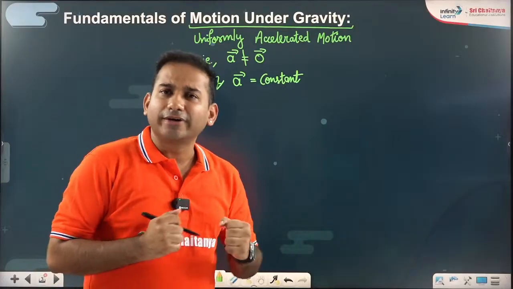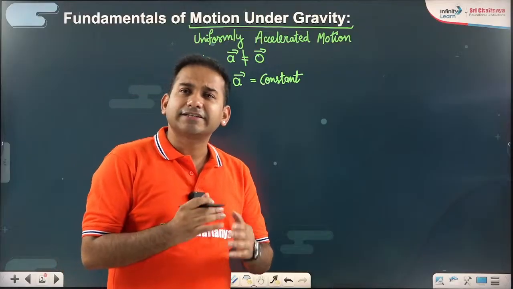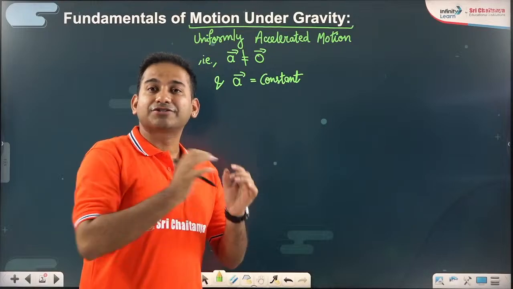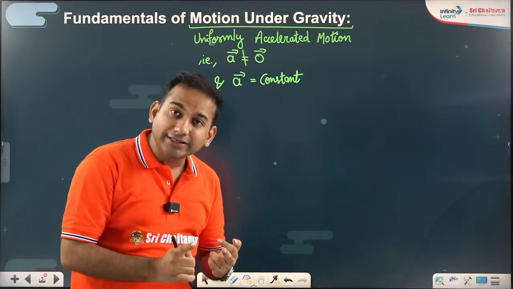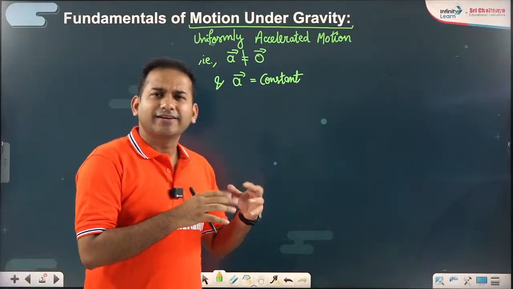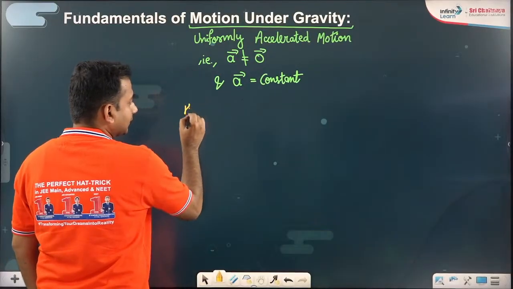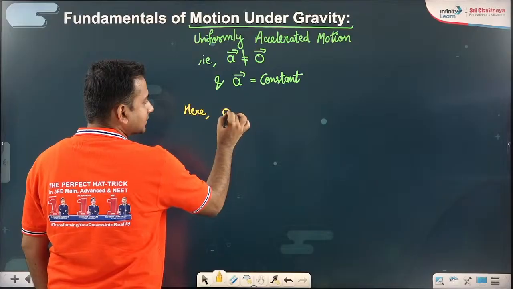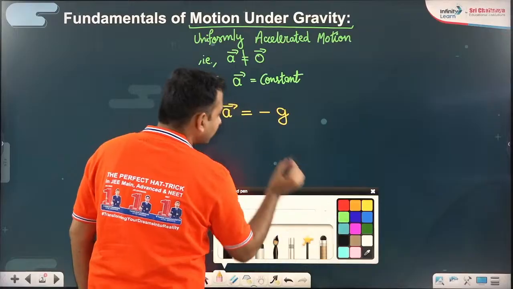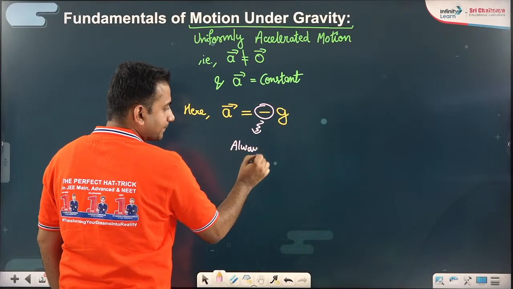What are vector physical quantities? Vector physical quantities are those which have a magnitude as well as a direction. So calling a vector constant strictly implies its magnitude must be constant as well as its direction must be constant, just like gravity. Here, particularly, we would say that our acceleration vector is going to be minus g. What does this minus signify here? The minus signifies always downwards.